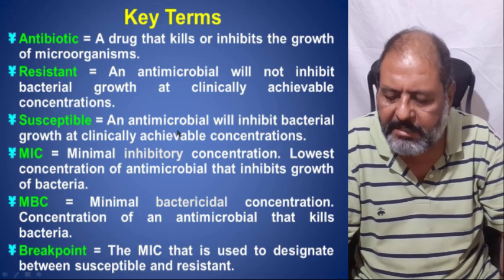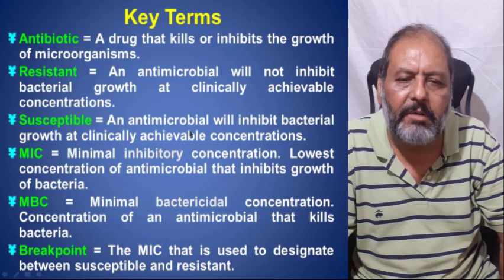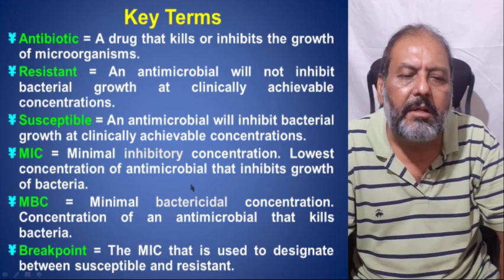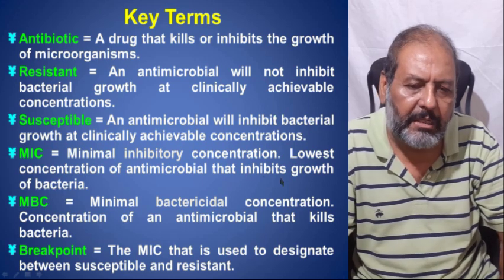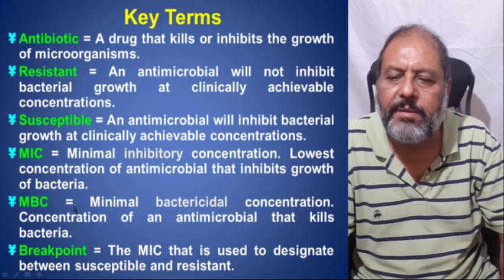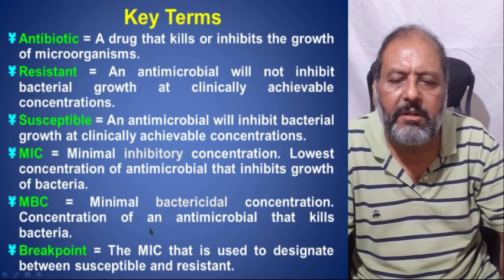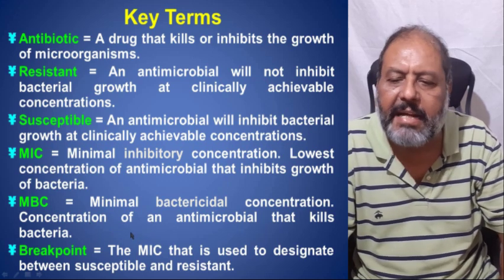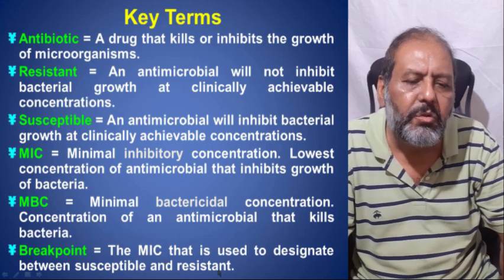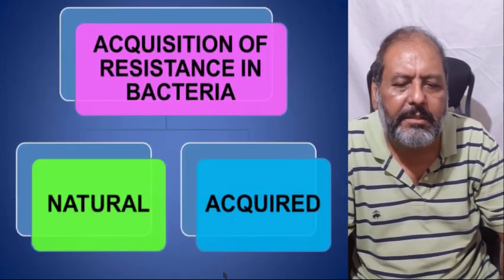Susceptible means the bacteria that is being killed by the antibiotic, that is sensitive to the antibiotic. MIC, minimum inhibitory concentration, is the lowest concentration of the antimicrobial that inhibits the growth of bacteria. Similarly, the MBC is the minimum bactericidal concentration of an antimicrobial agent that kills the bacteria. Breakpoint is the MIC that is used to designate between susceptible and the resistant bacteria.